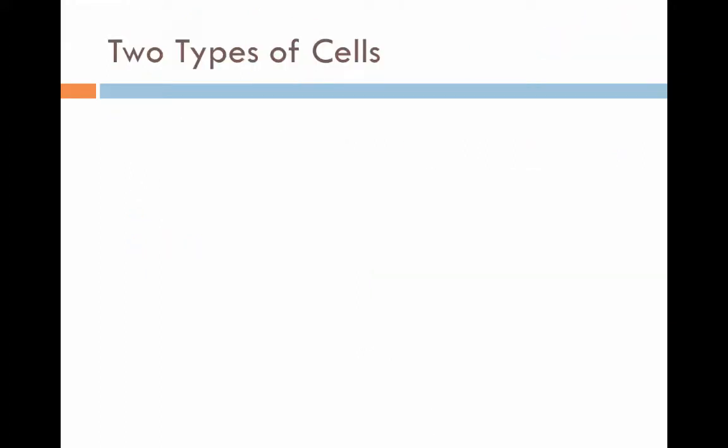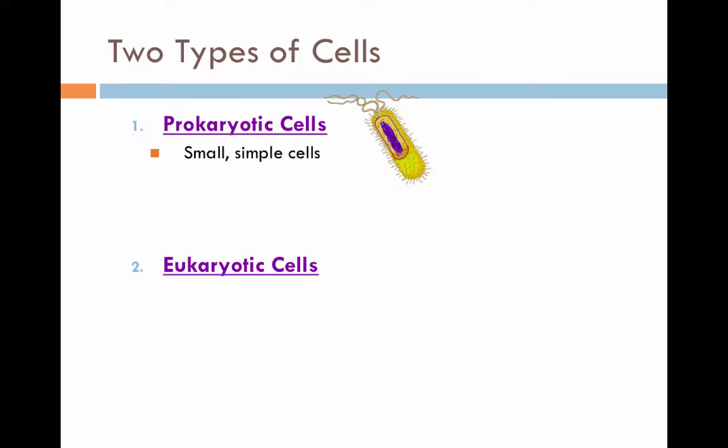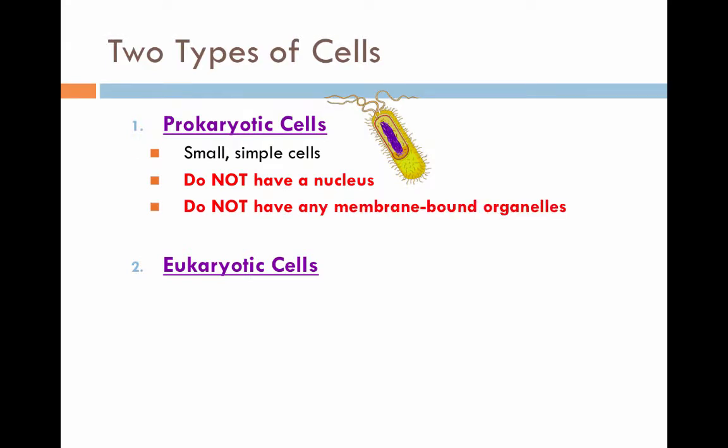If you take all the cells on Earth, you can divide them in 2 different types. One type of cell is called a prokaryotic cell. The other type of cell is called a eukaryotic cell. Prokaryotic cells are really, really small cells and are considered pretty simple in relation to eukaryotic cells. They do not have a nucleus. They do not have membrane-bound organelles.